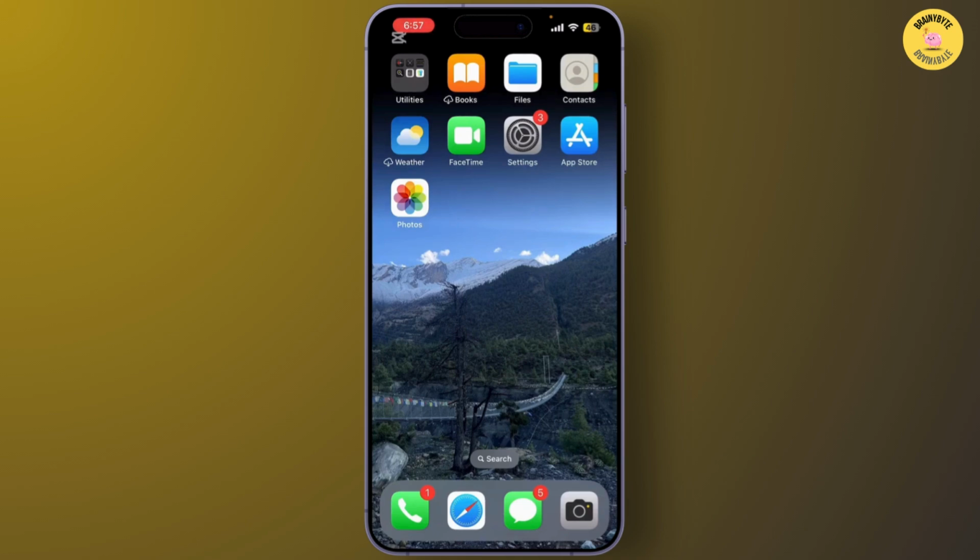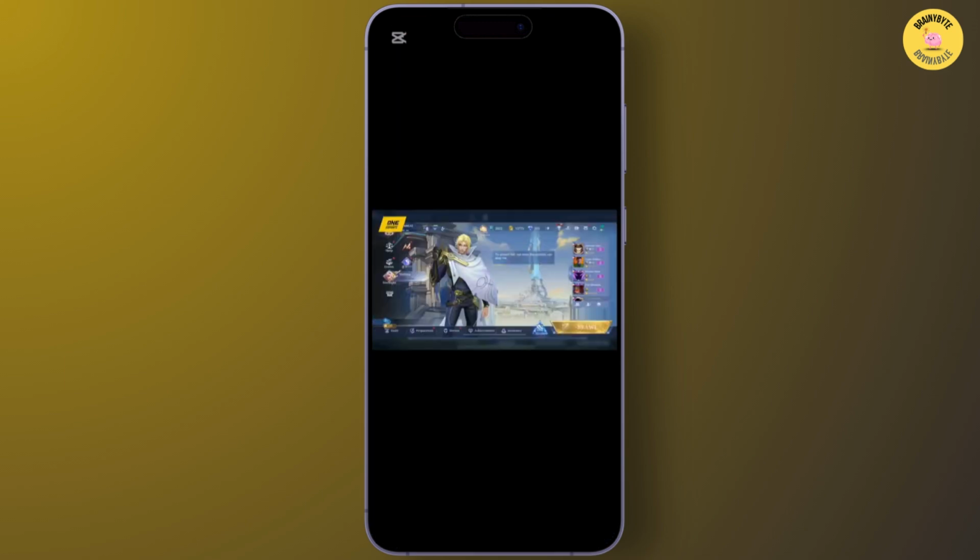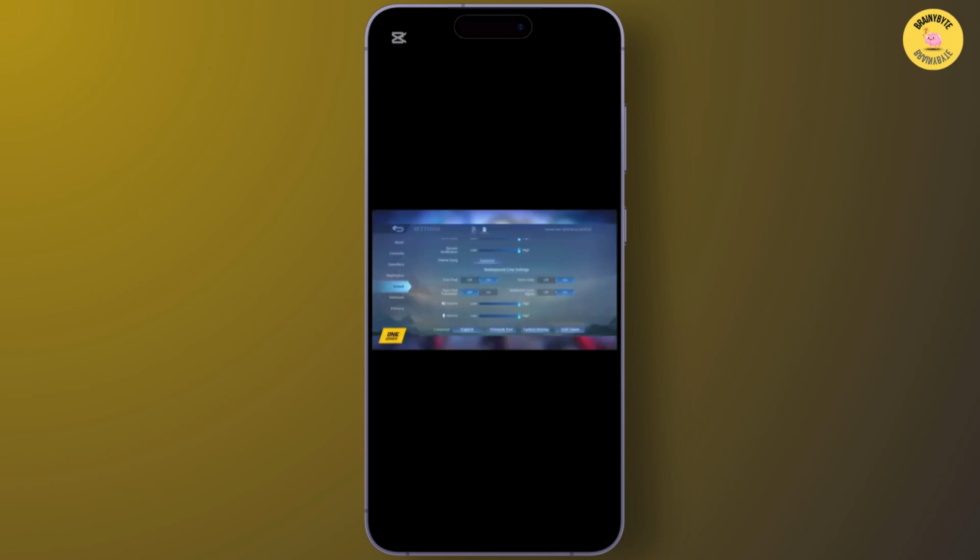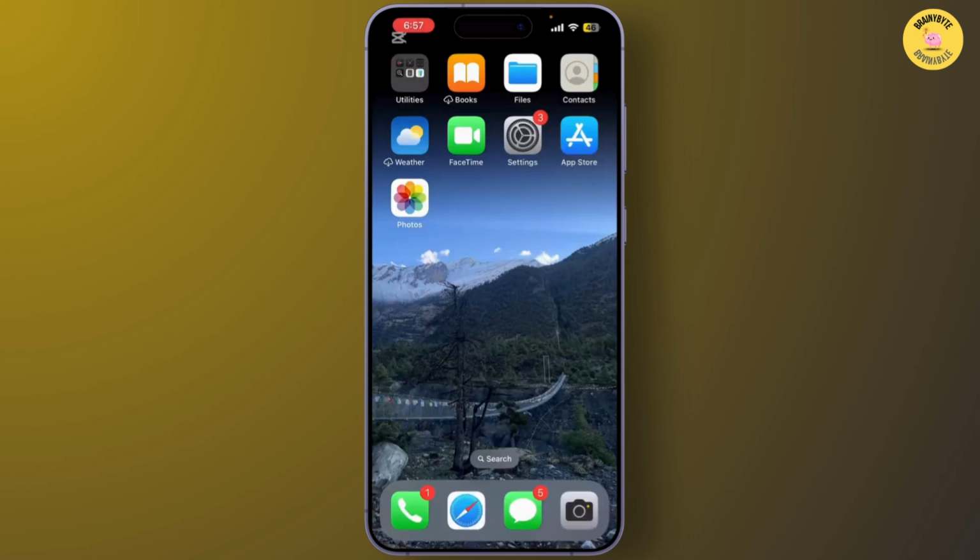Now, if your volume is good, the next step is to check the sound settings within the Mobile Legends app. Simply head into the game and check the settings. Once in the game, tap on the gear icon in the top right corner to open the settings menu. Go to audio settings and make sure both music and sound effects are turned on. Sometimes a simple restart can solve the issue. Simply close the game completely by swiping it away from the app switcher and then reopening it.